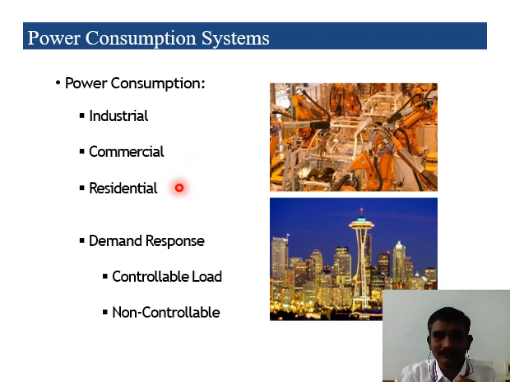Then demand response controllable load, that is different. It is the load case inside the industries. By varying the load, if the productivity is increased, then they increase the load, and automatically they need more power. Once the industry receives the power from the substation, they can develop their own substation inside their industrial premises. They can step down and step up depending upon their requirement, then they can meet the demand that they need.